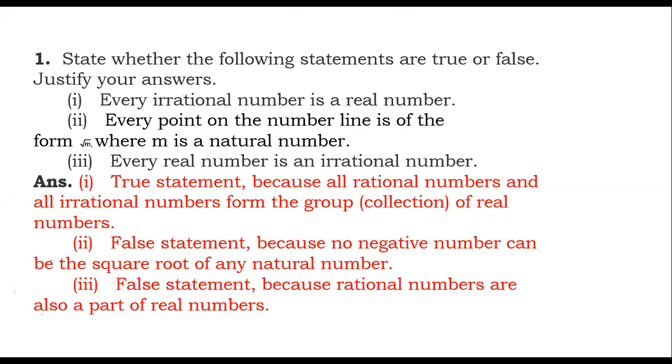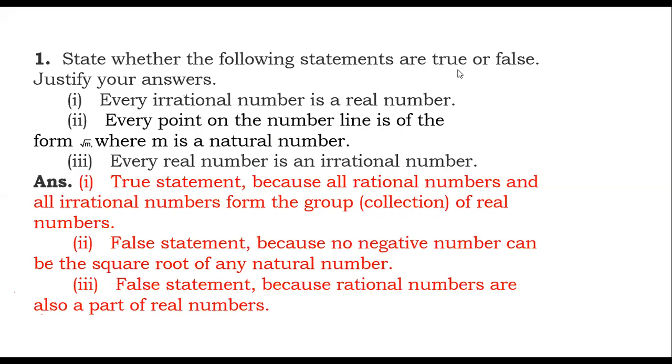Any doubt? First answer: true statement, because all rational numbers and all irrational numbers together form the real numbers. Answer over. Now, second: every point on a number line is of the form root m, where m is a natural number. Mohit, you will say false. Can you explain how?